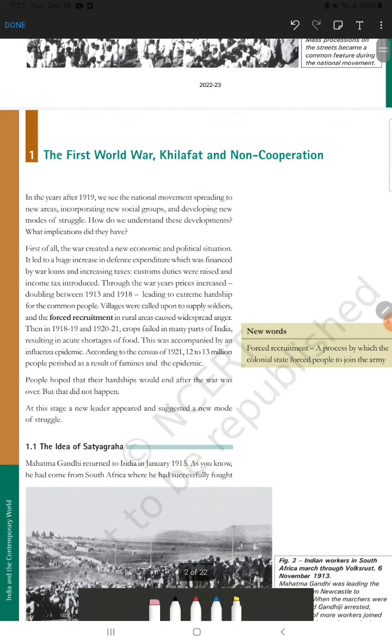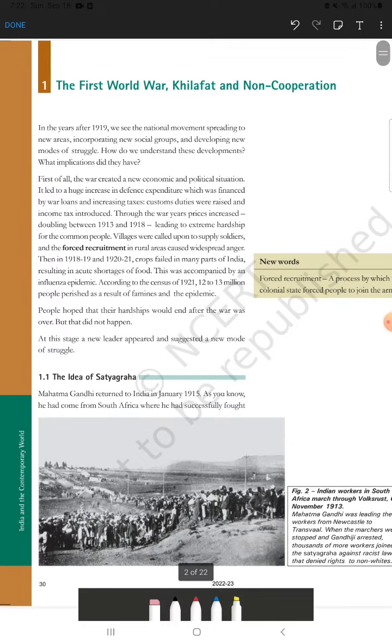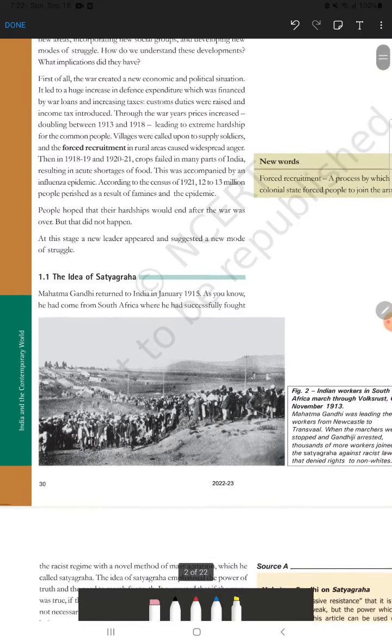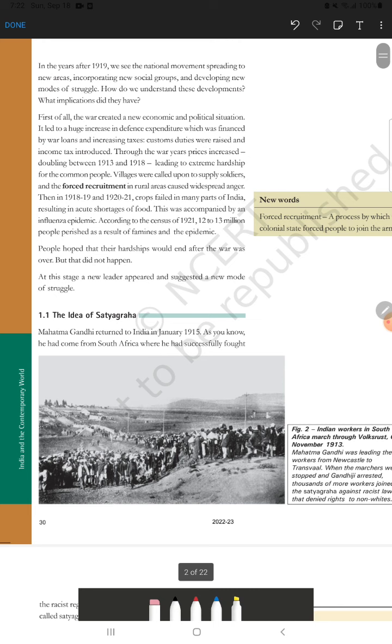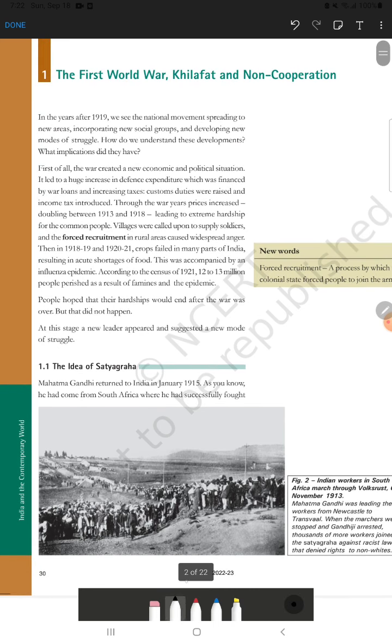I told you that in the first part we'll go to the First World War. This usually comes as a 3-mark question. Very rarely do we find a 5-mark question, but basically you can guess 1-mark and 3-mark questions from this part. As you know, the First World War started in 1914 and extended till 1919.